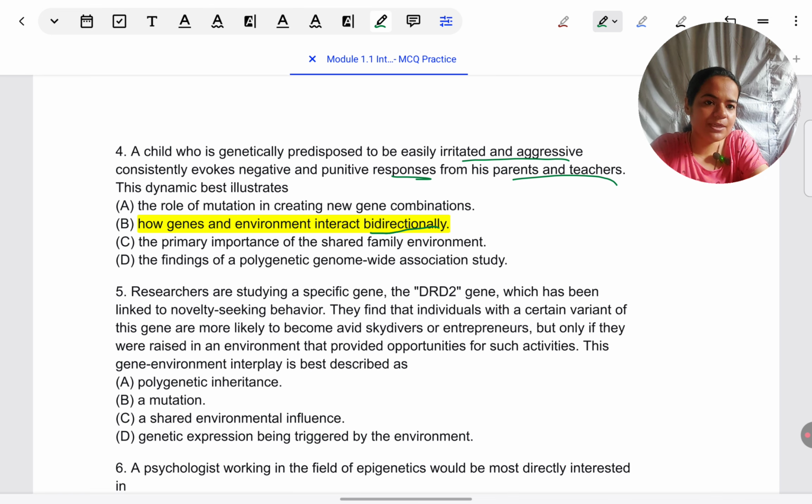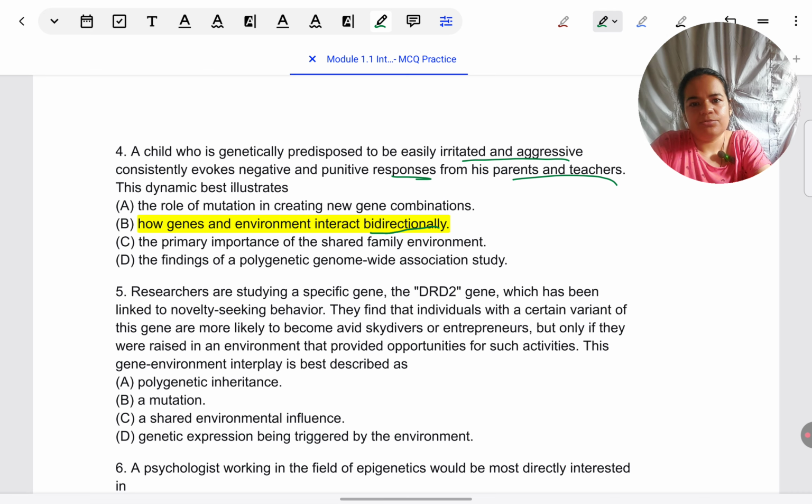So I hope you will also read your MCQs in this way. Look at a specific MCQ, but then think of the larger principles which are being represented in that MCQ. That will remind you of which concept this MCQ is coming from. The concept will come to your mind, like in my mind it came reciprocation, bidirectionality, and that is how you come to know what the answer can be. Like many times students find it mysterious. Before looking at the response choices only, how can I know what the answer will be? I hope it is clear to you now. By thinking inductively of which are the larger principles from which the situation is derived, you can already think of the correct answer before you look at the response choices.